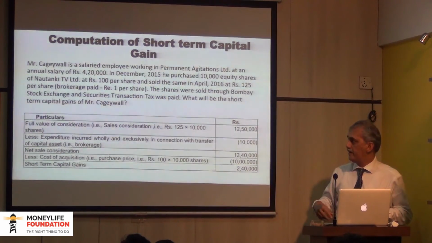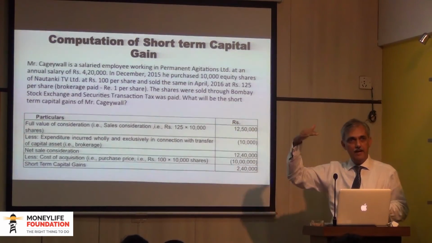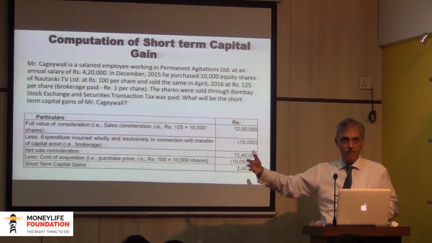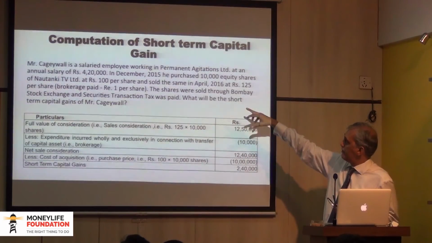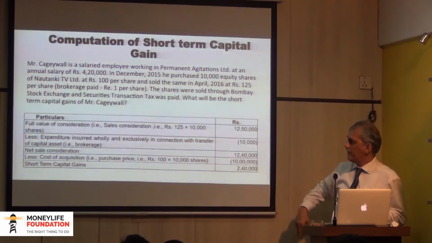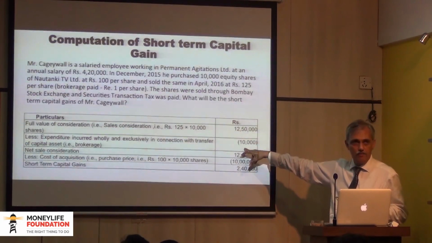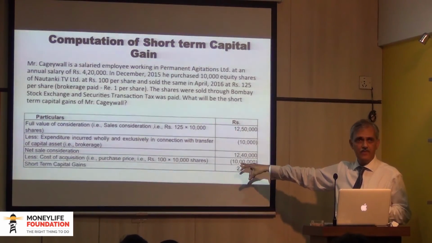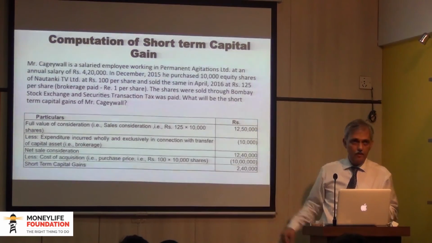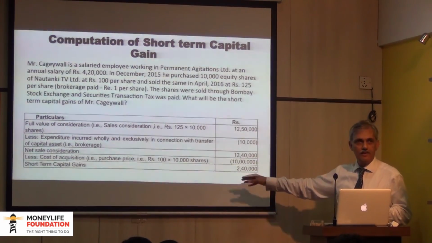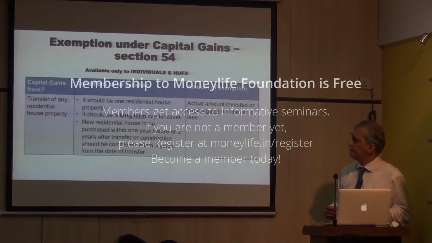What will be the short-term capital gain? Why short-term capital gains? He bought in December 15 and sold in April 16, held for not more than 12 months. Therefore, it is short-term capital gains. Full value of consideration: he sold 10,000 shares at 125, so 12.5 lakhs. He spent 1 rupee per share as brokerage, so 10,000 brokerage. Net sale consideration is 12,40,000, and the cost of acquisition, as he bought at 100 rupees, is 10 lakhs, so 2,40,000 is the short-term capital gain. So this is the way short-term capital gains would be calculated.